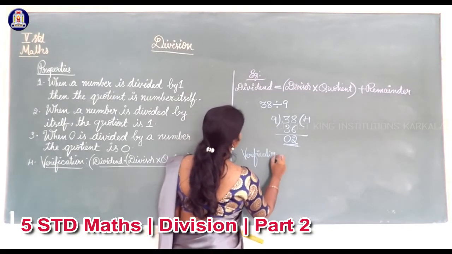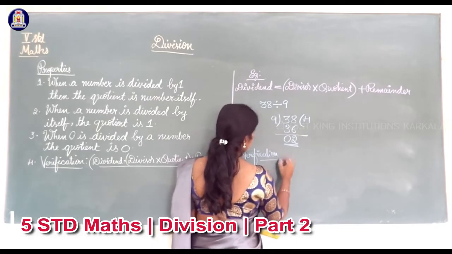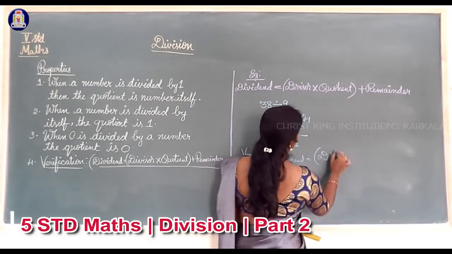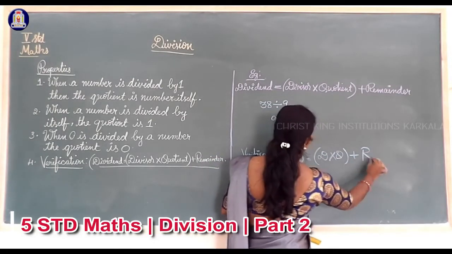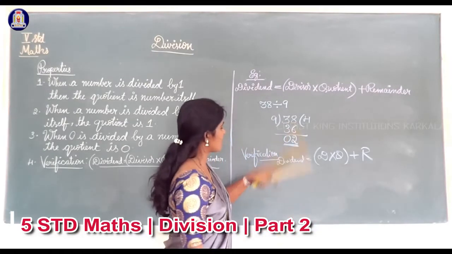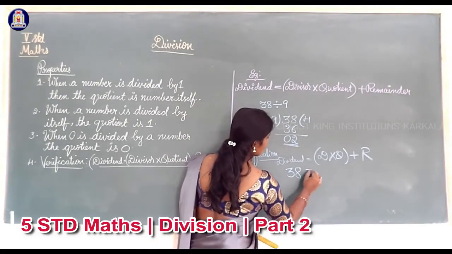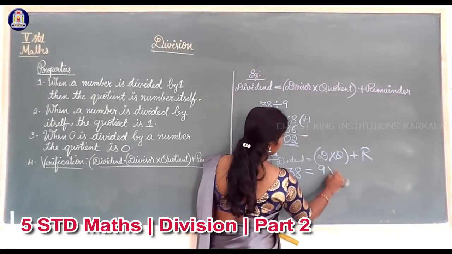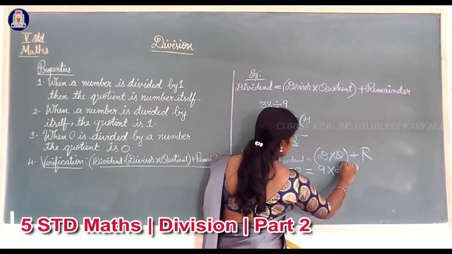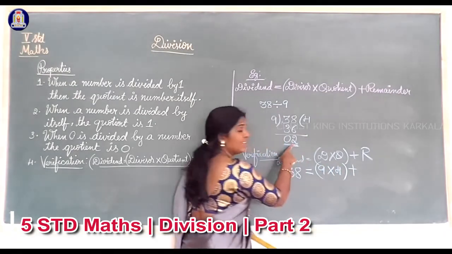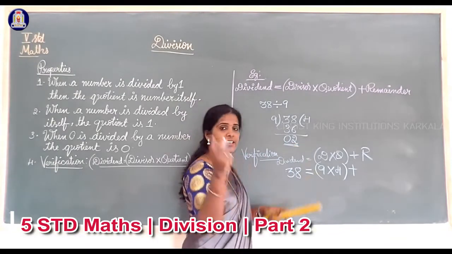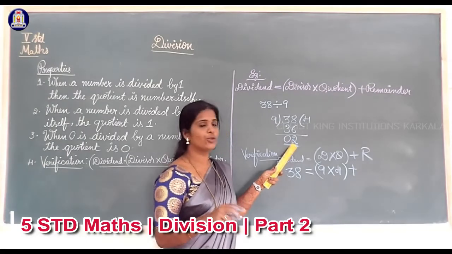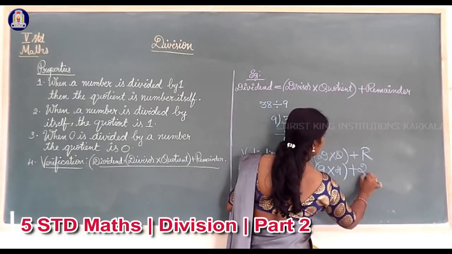Verification: dividend is equal to divisor into quotient plus remainder. In the dividend place, we must write 38 is equal to, which is the divisor here? 9 into quotient 4, bracket close, plus remainder. In the first and second example, remainder is 0. But in the third example, remainder is given. See, remainder is there, 2. So in the remainder place, we must write 2.